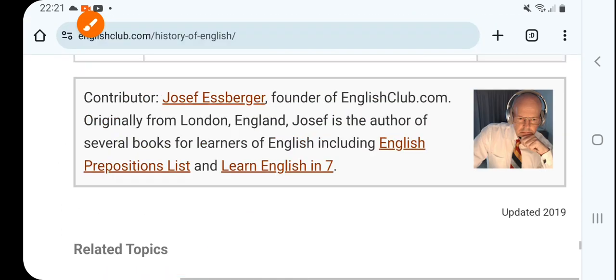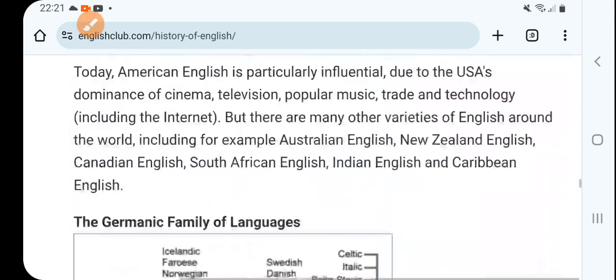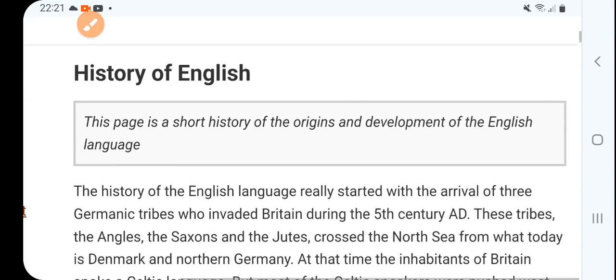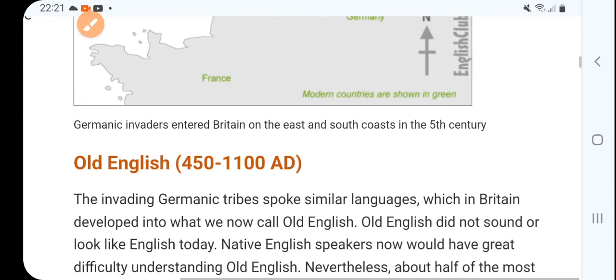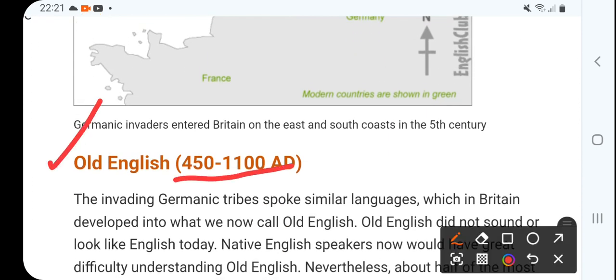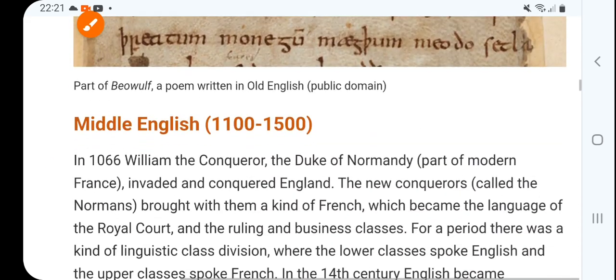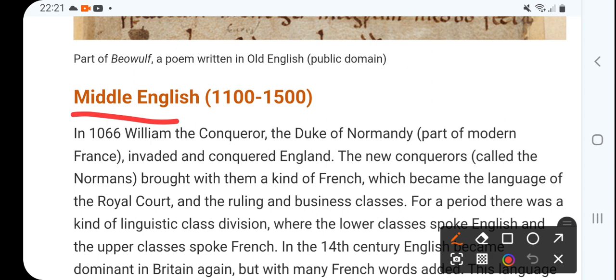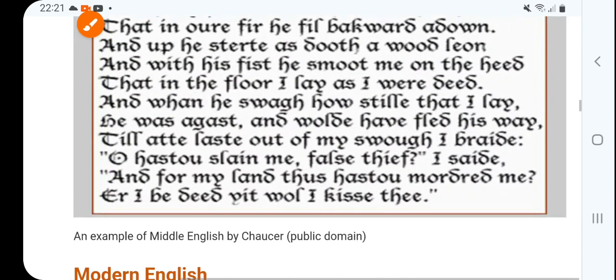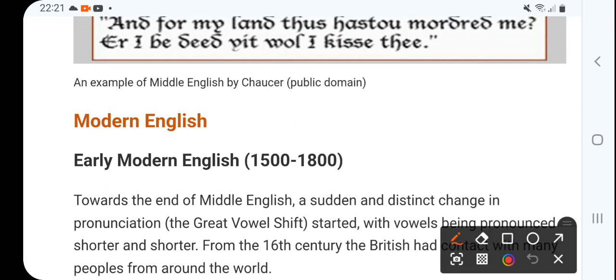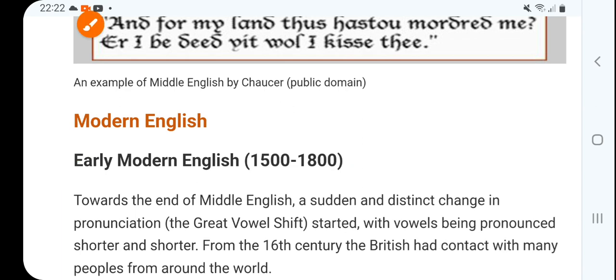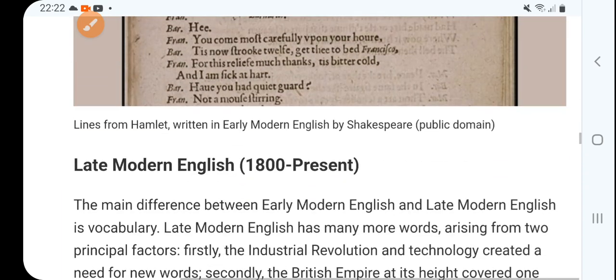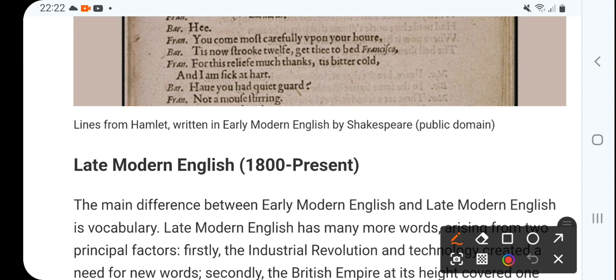And this is something about the history of English literature. So these three periods you have to take care of. Old English, 450 to 1100 AD, right? And then second is Middle English, 1100 to 1500. Then Modern English, which is divided into two: Early Modern English, 1500 to 1800, and then Late Modern English, 1800 till date, right?